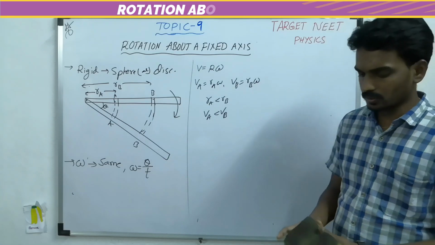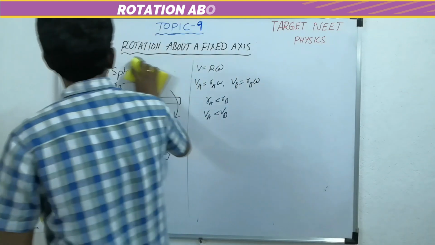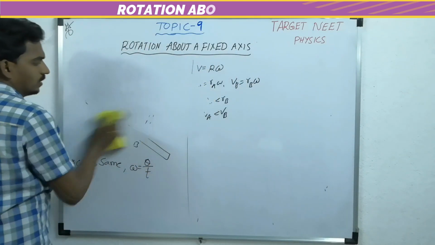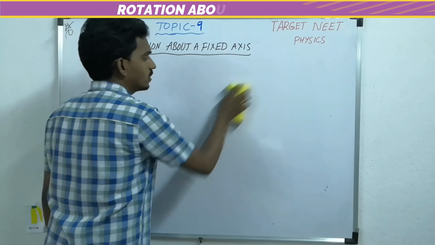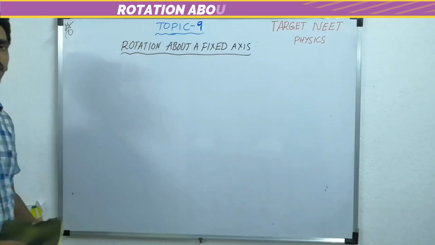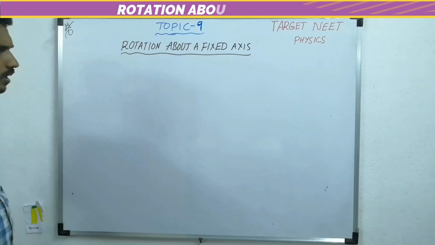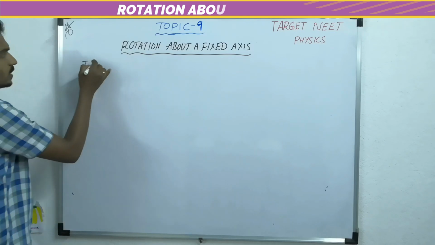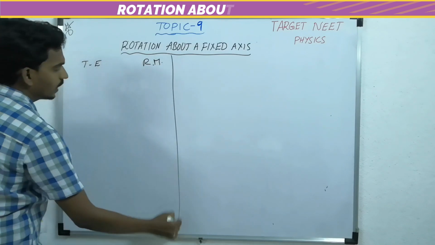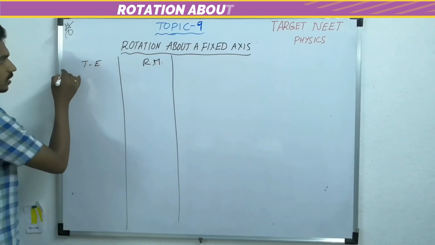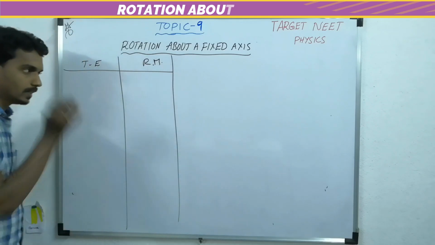But before entering into that, we need to understand what quantities are required to solve the questions related to rotation about a fixed axis. By comparing translational motion and rotational motion, we can understand what formulas are required.